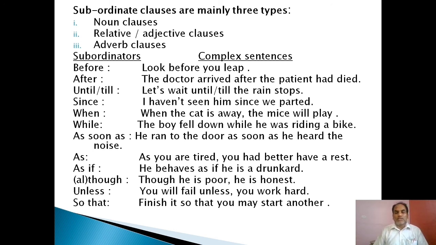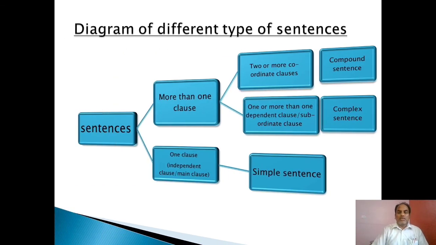So the sentence, though he is poor, he is honest, is a complex sentence. Unless is another example: you will fail unless you work hard. So that: finish it so that you may start another. So these are the examples.